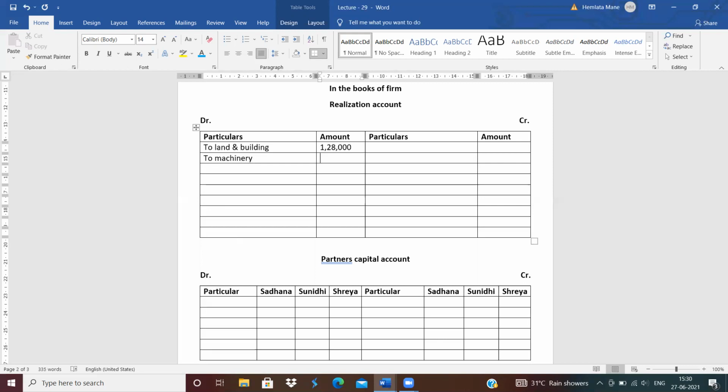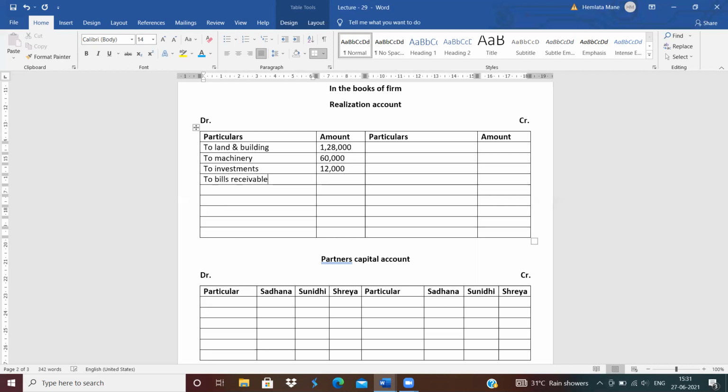How much is the amount of machinery? 60,000. Next is to investment. How much is the amount of investment? 12,000. Next is to bills receivable.